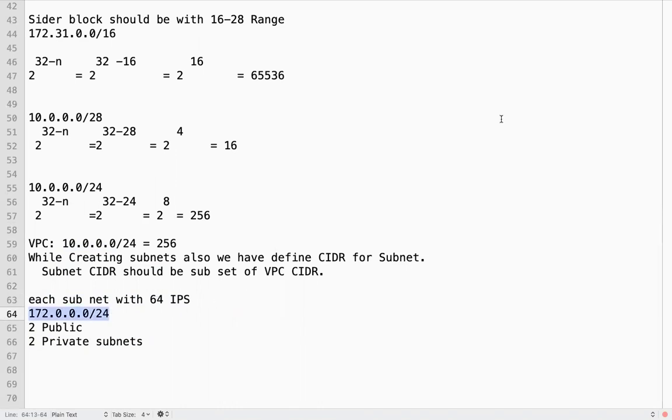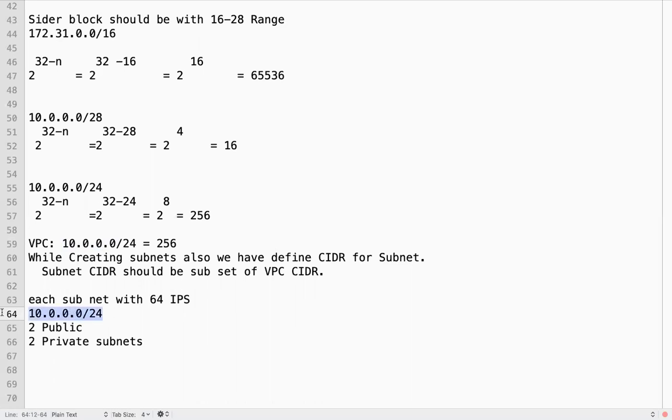Can I mention something like this? Can I use it? It's a different range, right? It is not a subset of this one. This is a different CIDR. So it should be a subset. I can mention something like this.